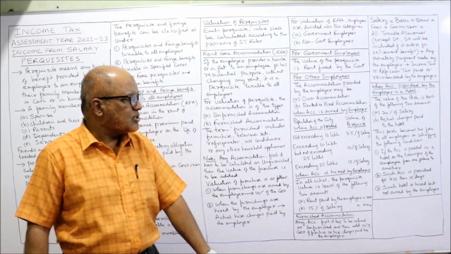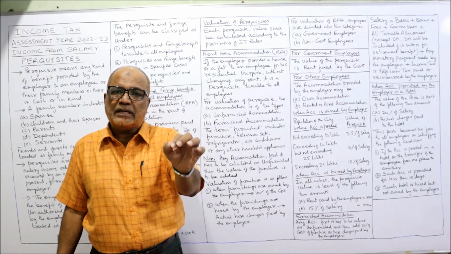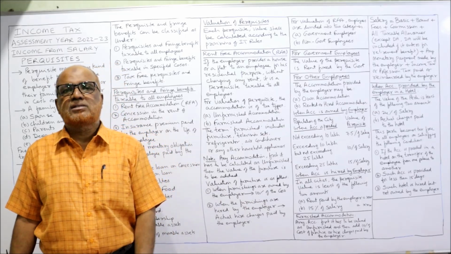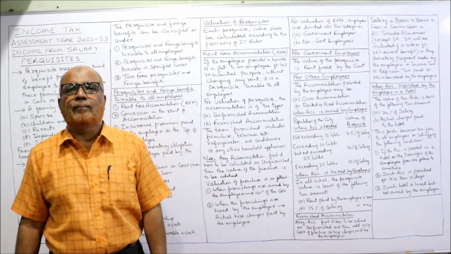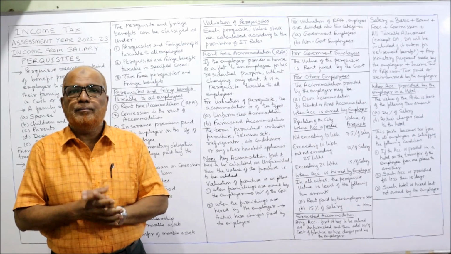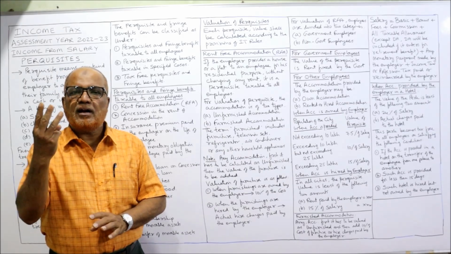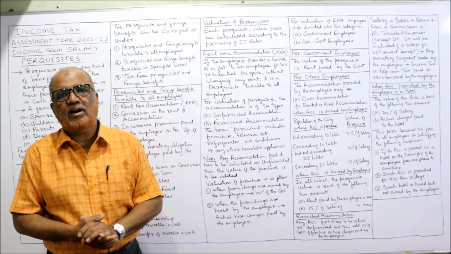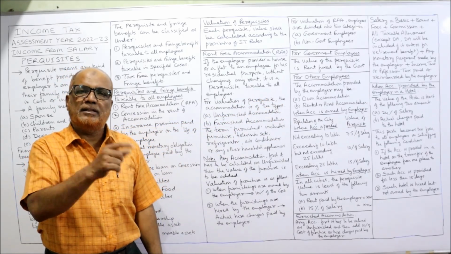Secondly, such accommodation is provided for less than 15 days. Second condition, if the accommodation in the hotel is given for less than 15 days, then only it will be tax free. Lastly, such hotel is hired and not owned by the employer. The hotel should not be owned by the company. The hotel should be hired, right? So the hotel bill is being paid by the company. If these three conditions are satisfied, then the value of the perquisite will be nil if accommodation is given in a hotel. Otherwise, it is taxable: 24% of salary or actual charges or hotel bill paid by the company to the hotel.